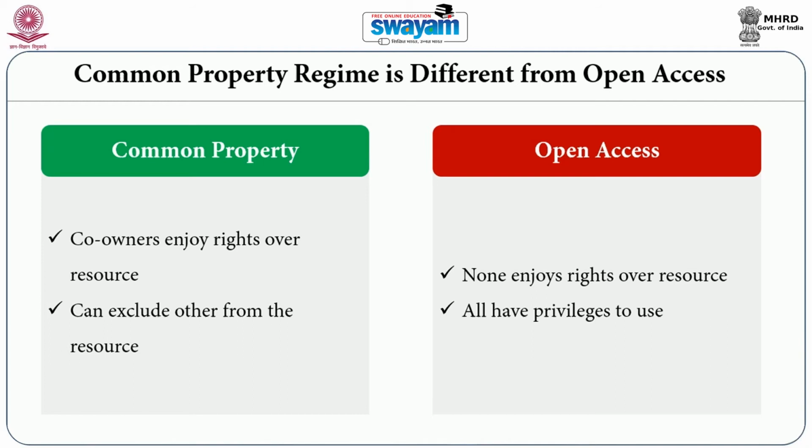And when resources are managed under open access regime, there is no clear-cut duty, no clear-cut right, and no clear-cut authority structure. Whereas, when resources are managed under common property regime, there is a clear-cut group who has a clear-cut property right which is used collectively upon the resource.